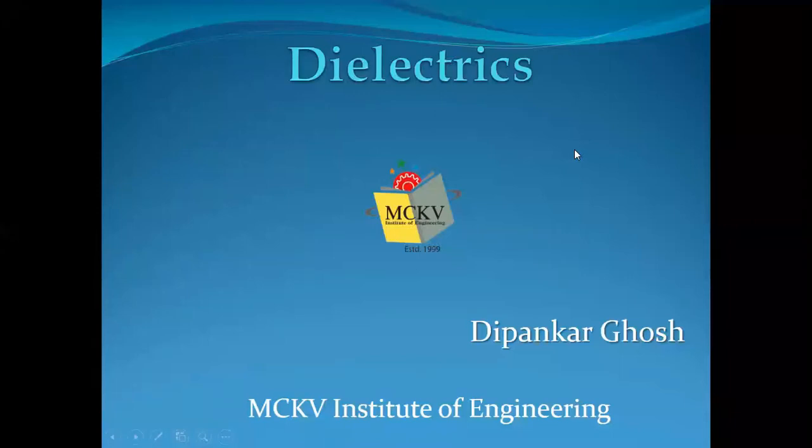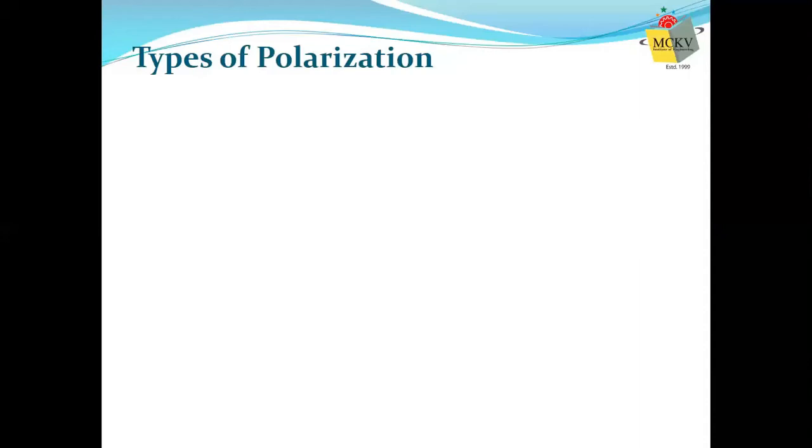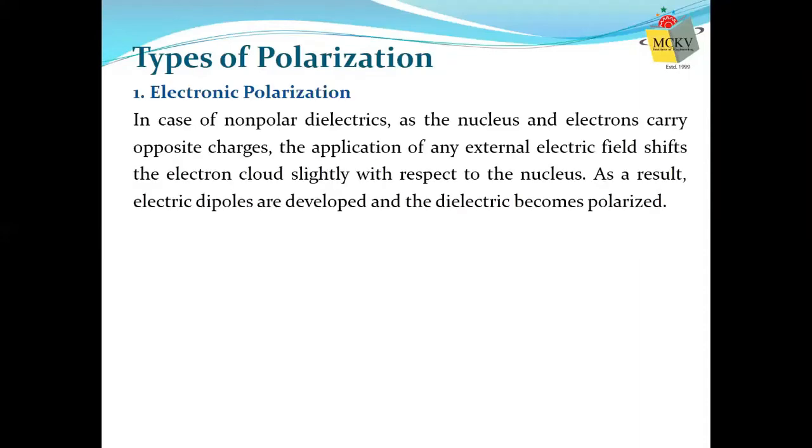Good afternoon, students. Today we'll discuss the types of polarizations. We know that whenever an external electric field is applied to any dielectric material, the material gets polarized. That means its positive and negative charges get separated from each other, and we say the material is polarized. Now, there are generally three types of polarization process. The first one we call electronic polarization, which we have already discussed theoretically.